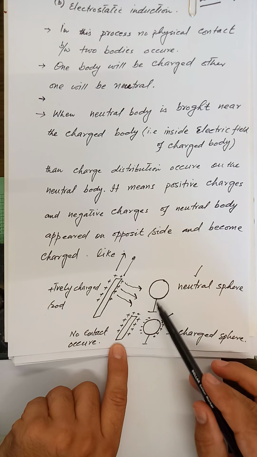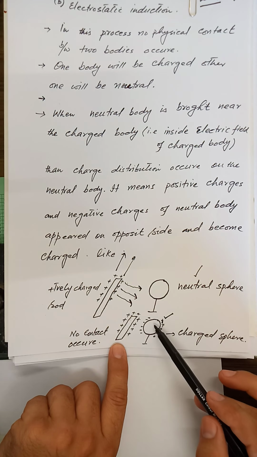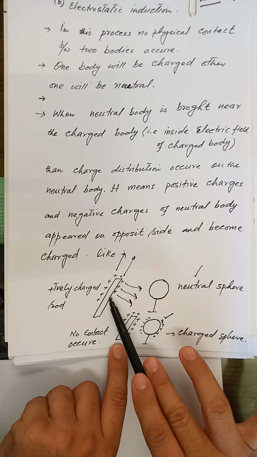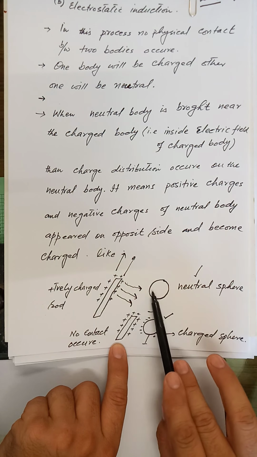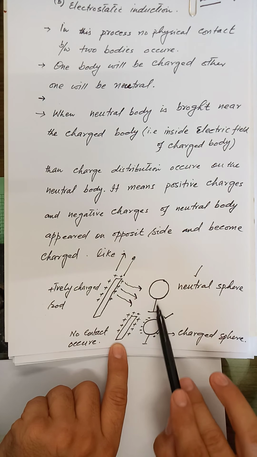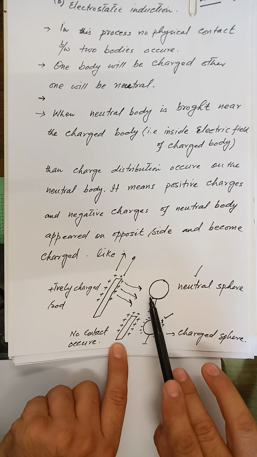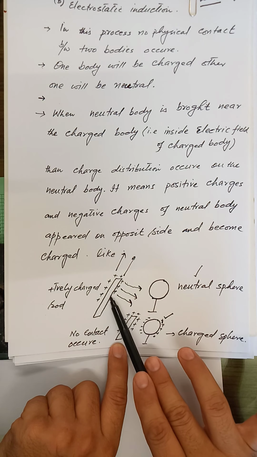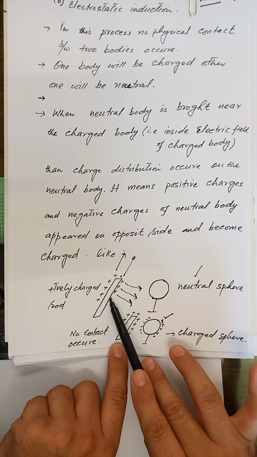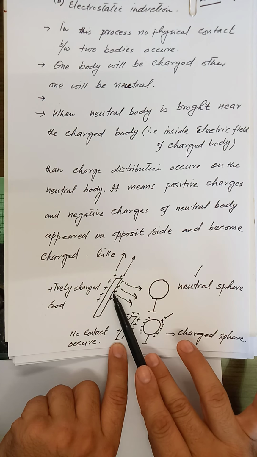This process is called electrostatic induction, in which no physical contact between the charged and uncharged bodies occurs. We only bring this neutral body inside the field of a charged body, positively or negatively charged.